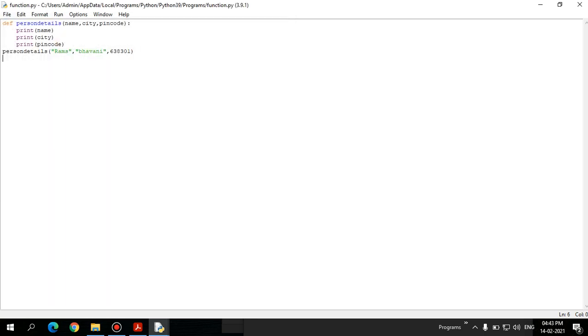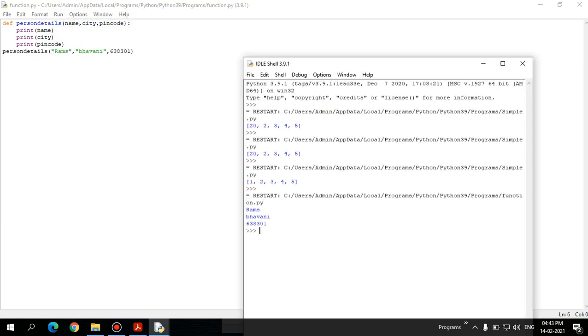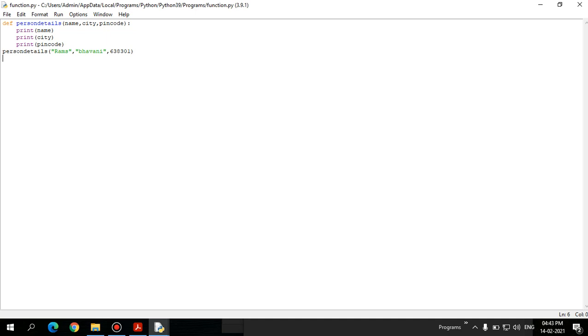Function.py. Let's run this program. Yes, it prints each individual value, right? No issues. So here let's go for the keyword, right? Let's assume that. So it will execute actually.